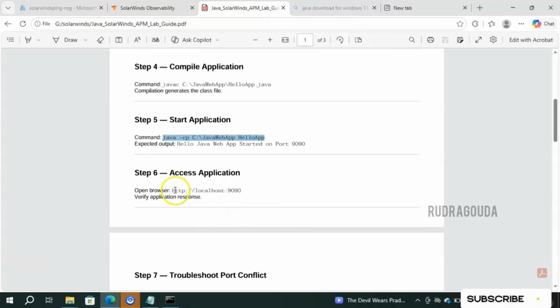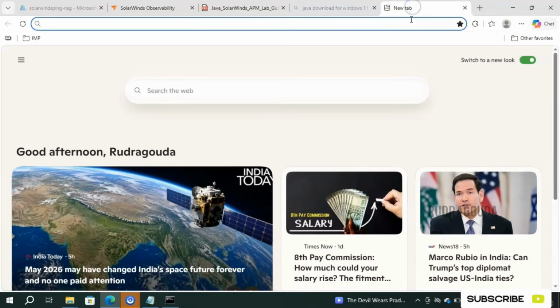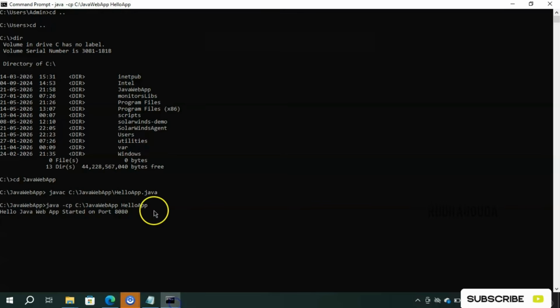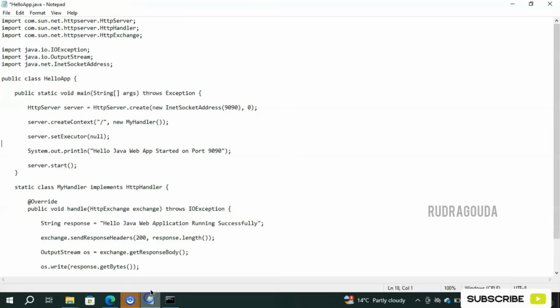So let me do one thing. I'll copy this, I'll go here and I'll paste. Click on enter. Yes, you can see that the hello Java web application is running successfully, and I'm using the port 9090. So don't get confused about why it is mentioning 8080 in the echo or display command. I mentioned it wrongly in the notepad file. That's the reason you are getting that information.